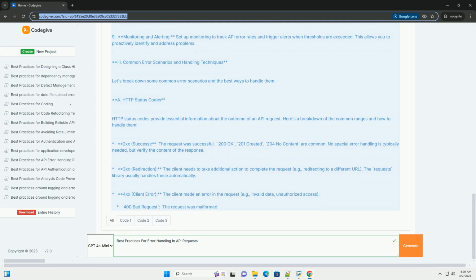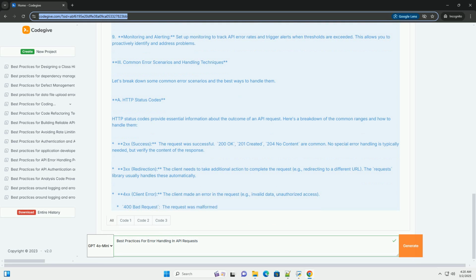Integration. The example shows how to integrate the circuit breaker class with your existing make_api_request function. You wrap the API call in a try/except block, and if an exception occurs, the record_failure method is called. The call method manages the state transitions and either executes the API call or blocks it if the circuit is open.